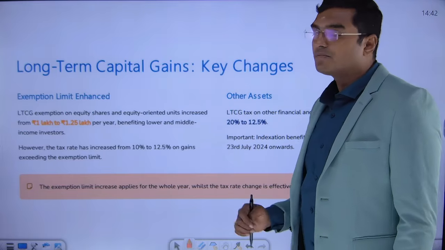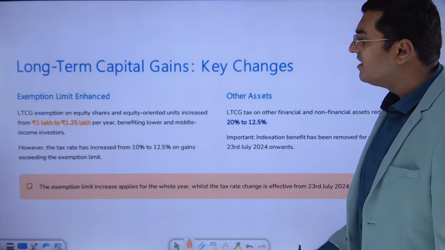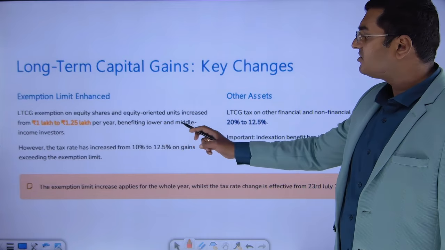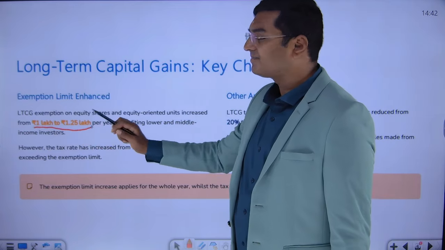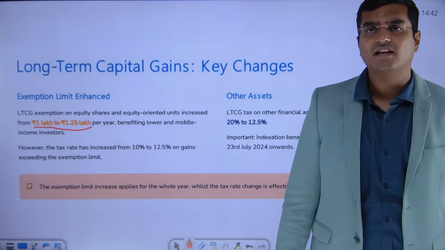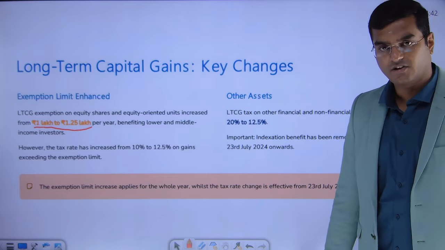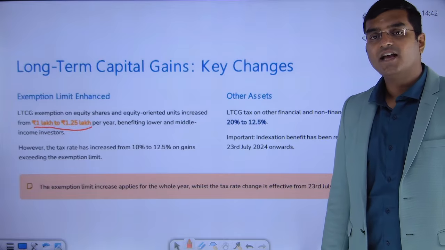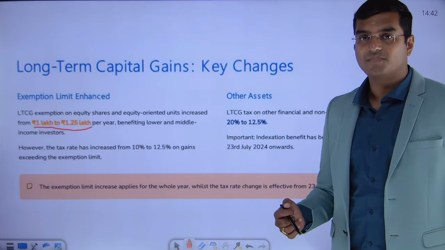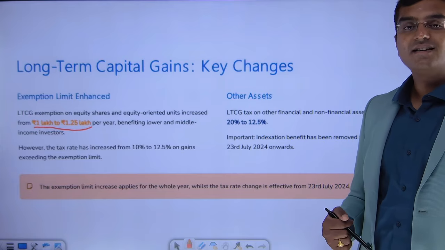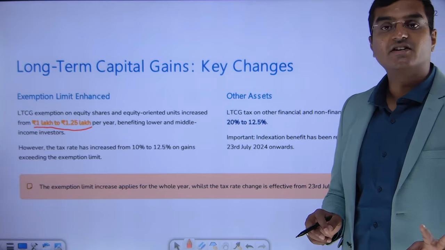Now coming to our long-term capital gain. What are the changes in long-term capital gain? Very first thing, dear friends, the long-term exemption on equity shares and equity oriented securities has increased from 1 lakh to 1.25 lakhs. So let's say, for example, your listed equity shares or equity oriented securities have been held for a period of more than 1 year, which means they are held for a long-term period. If held for a long-term period, earlier there was an exemption. Please note, this is an exemption, not a deduction.